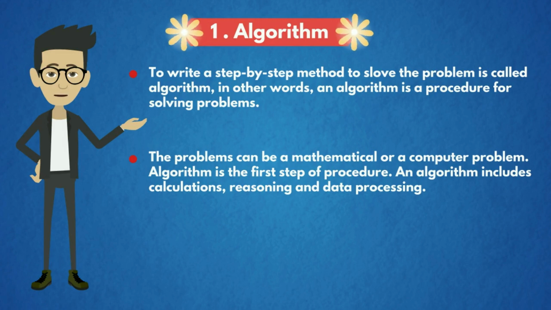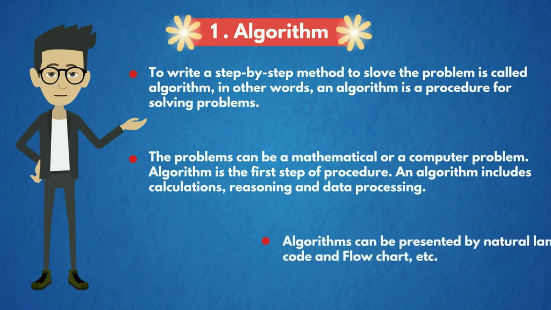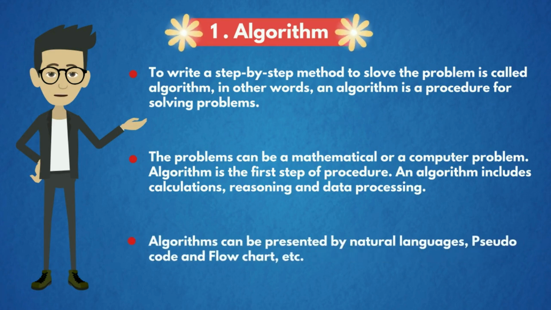Algorithm is the first step of the procedure. An algorithm includes calculations, reasoning, and data processing. An algorithm can be presented by natural language or pseudocode and flowchart. To solve any complex or simple problem, an algorithm is developed first, which is converted into flowcharts and then into a computer program.